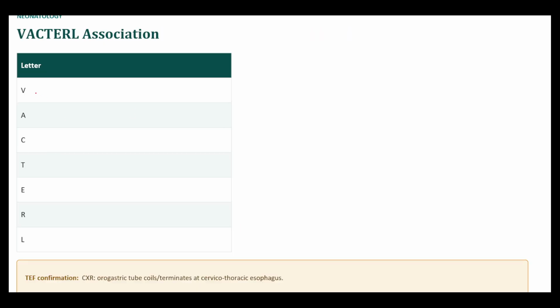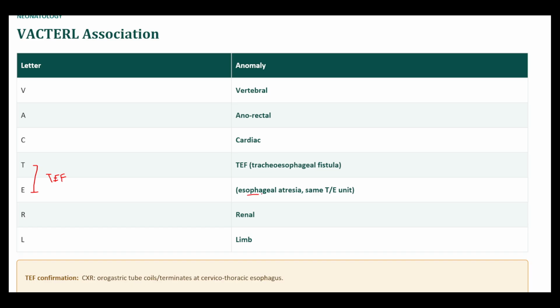Okay, VACTERL association. This is a mnemonic. So V stands for vertebral, A for anal or anorectal. C is for cardiac, I believe. T is tracheoesophageal fistula. E is esophageal atresia. No, actually, I think these are the same, so they all mean TEF. R is for renal. L is for limb. Let's see how I did. Esophageal atresia. Okay, yeah, they were the same unit.